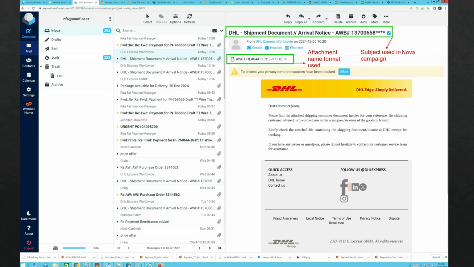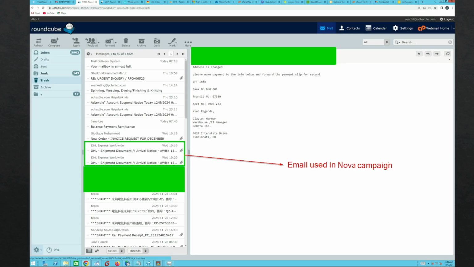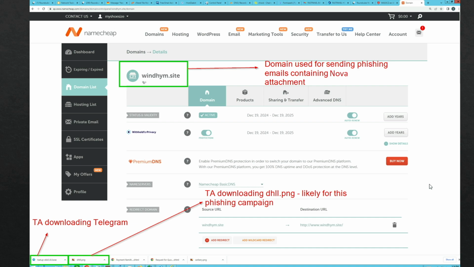So I'm beginning to think to myself now that I've just compromised this threat actor's Telegram chat, and I'm looking through all of what I was expecting to be victim data, and I can only see, so far, screenshots from the cybercriminal's own desktop. But we can go through again, and we can see, look, there's that email used in the Nova campaign, and eventually we can see on Namecheap the cybercriminal buying the domain windhm.site, which was then used in the future to deliver emails that I analyzed and then copied the chat and got this.